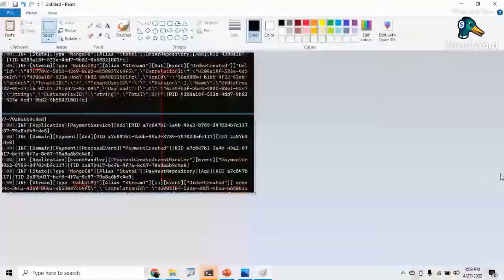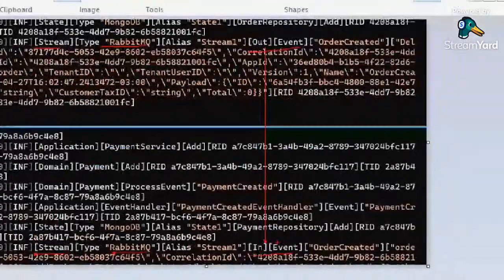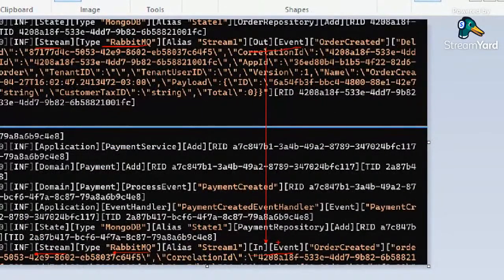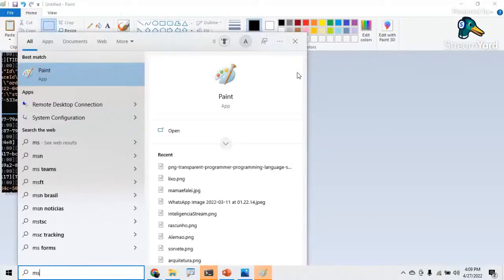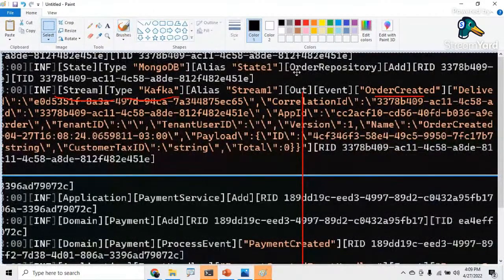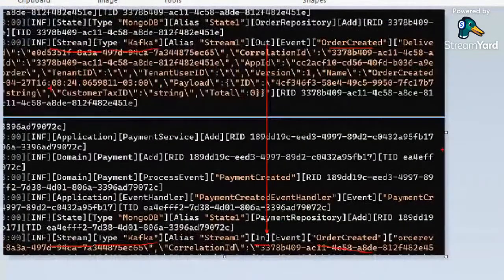Let's compare with our last one. This is where we were a couple of minutes ago, running on RabbitMQ. The two microservices, I took a picture of it. And now we are running on Kafka. You see? No extra effort. I didn't have to code anything new. I just changed a config.